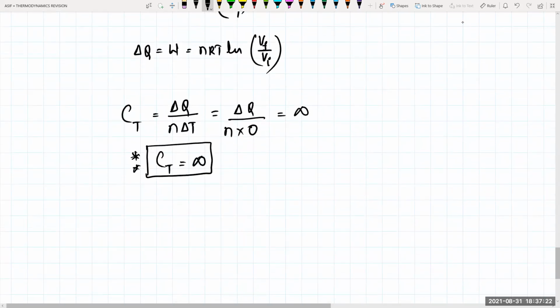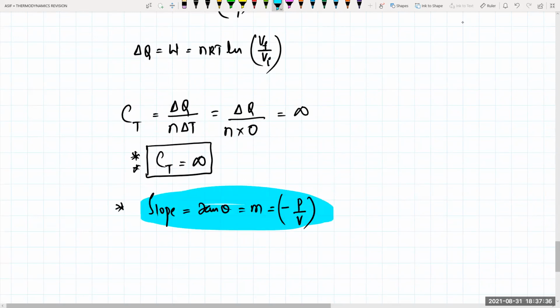And how do you calculate the slope in this one? Slope is being calculated by the formula. Slope is nothing but tan theta, that is nothing but m. That will be equal to minus of p by v. Is that clear? Very important formula. Slope in an isothermal process.